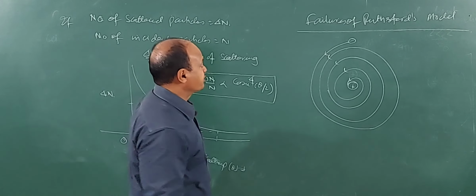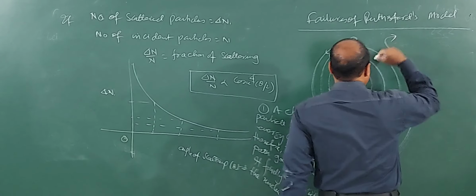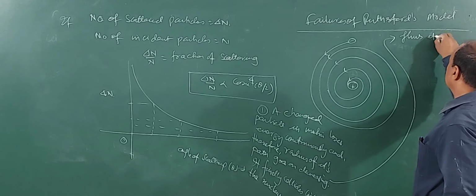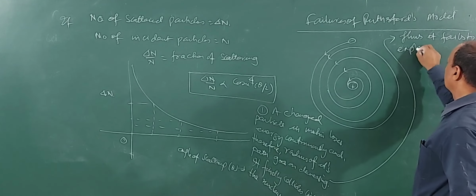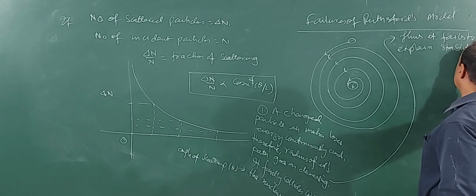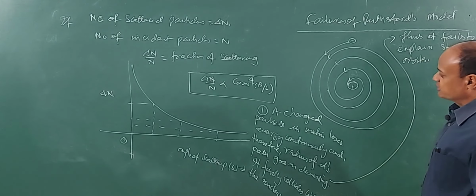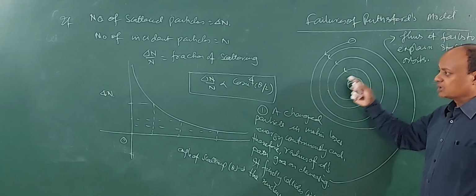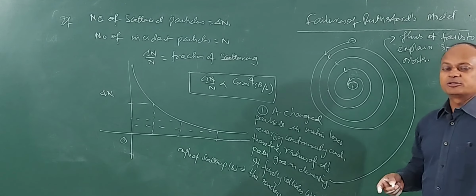Okay? So, we will be writing this first point. A charged particle in motion around the nucleus emits energy, thus it fails to explain stability of orbits. So this is the first point that it failed to explain, because the orbits will be shortening, gradually the electron will run into the nucleus and the orbit will not be stable.